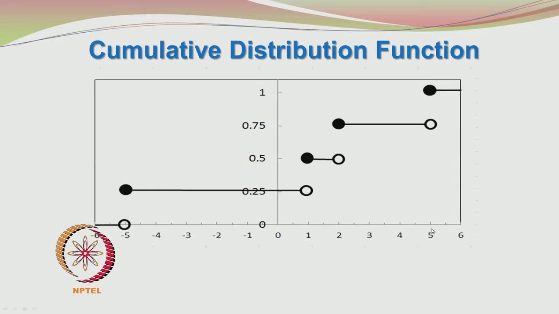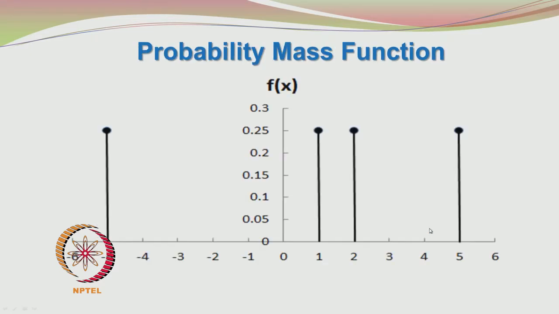You are having 4 values of x, minus 5, 1, 2 and 5. Each of them has a probability value of 0.25. So, when you add 0.25 four times, you get 1. So, the sum of f of x is equal to 1 as it should be.